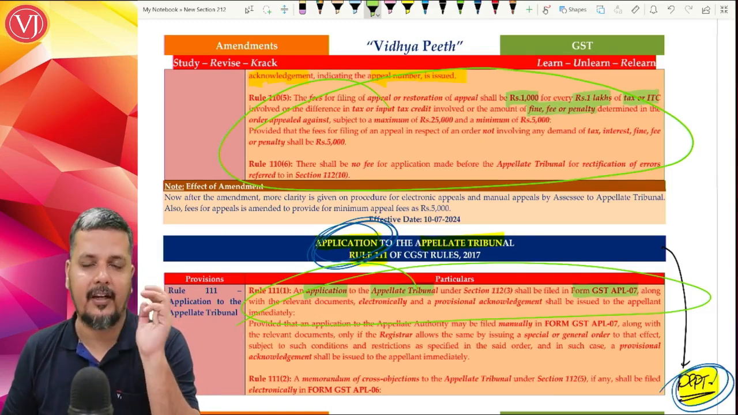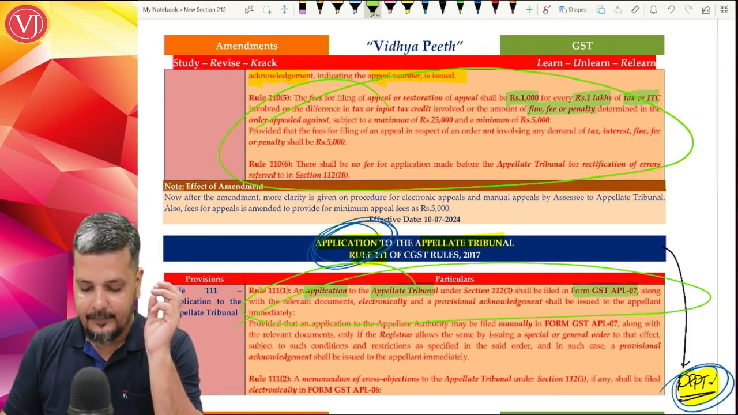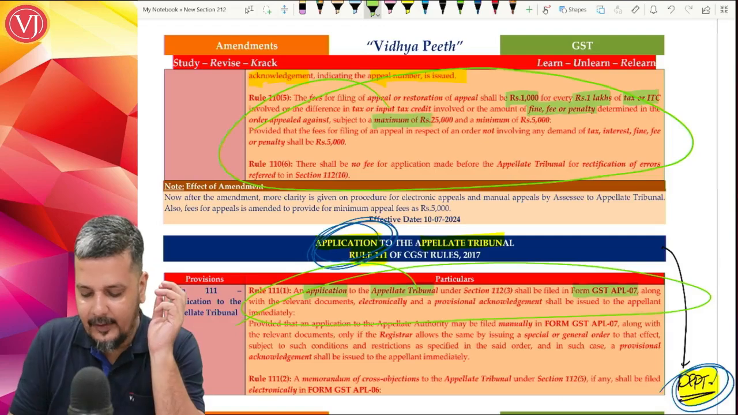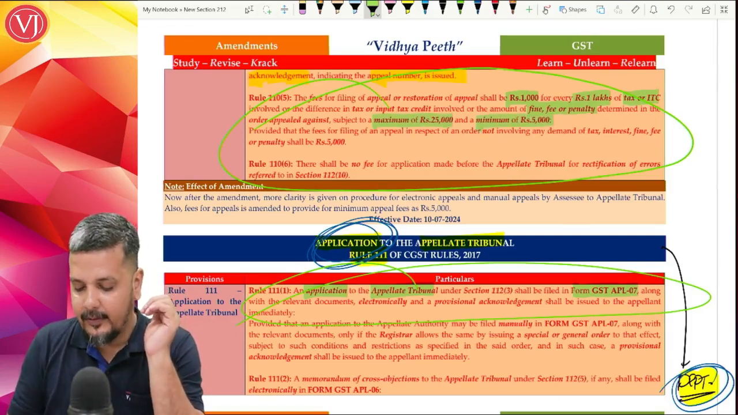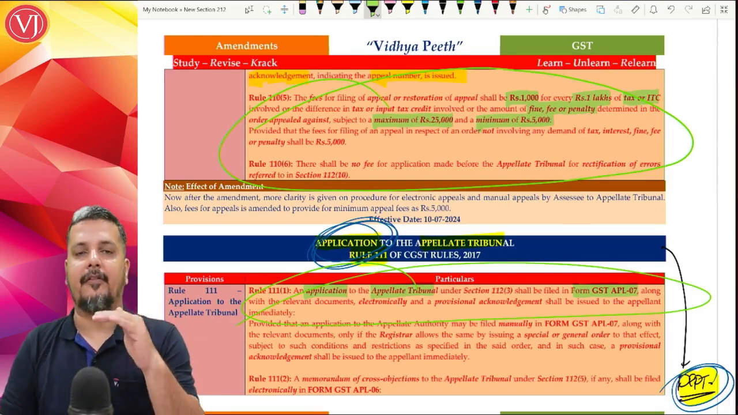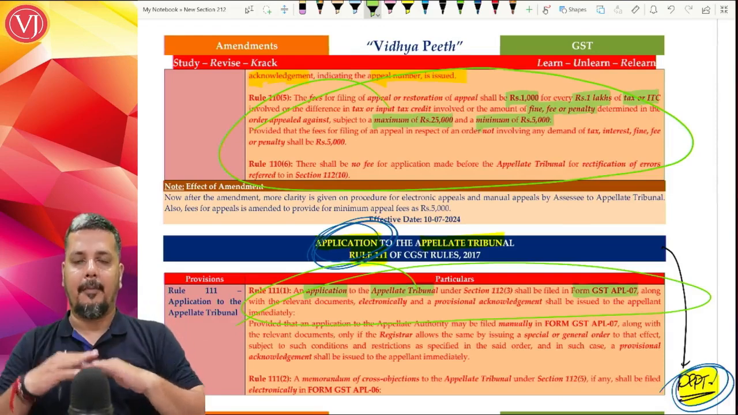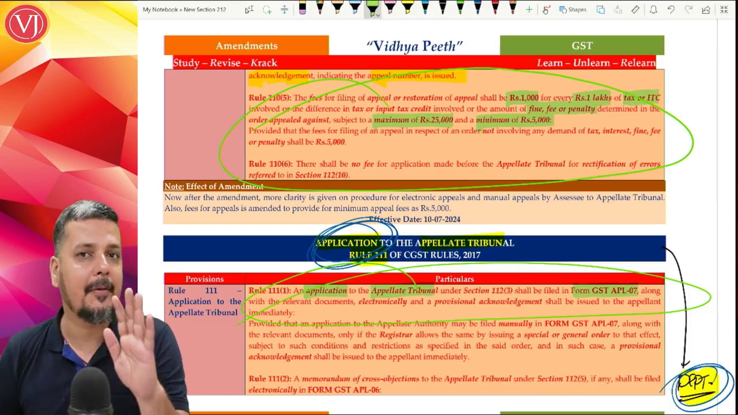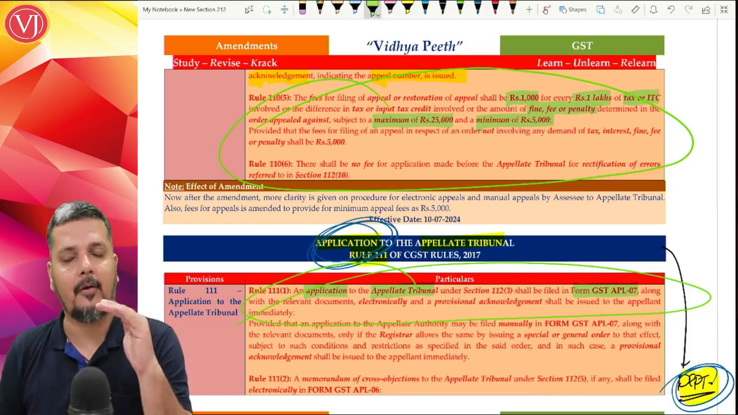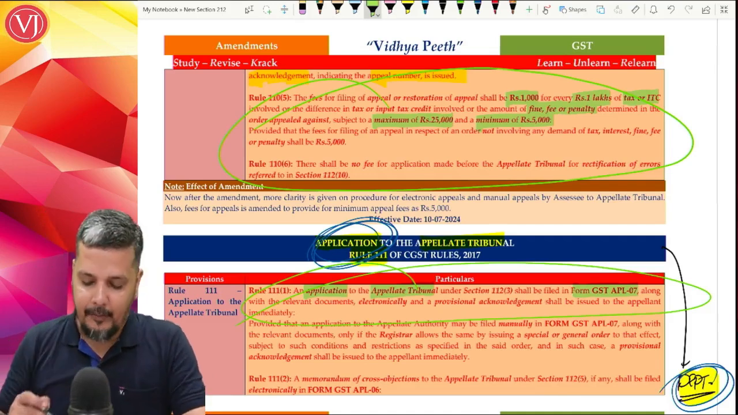If at all, it is only fine, fee or penalty. But it cannot be exceeding 25,000 rupees CGST, and it cannot be less than 5,000 CGST. So they have kept minimum appeal fees as 5,000 and maximum appeal fees as 25,000. Earlier, there was no minimum appeal fees, only a maximum. Now it is minimum 5,000, maximum 25,000.